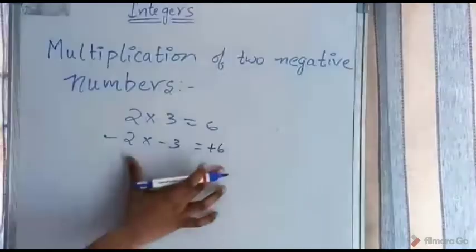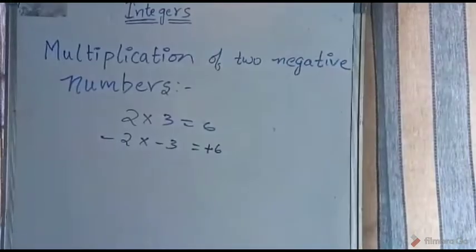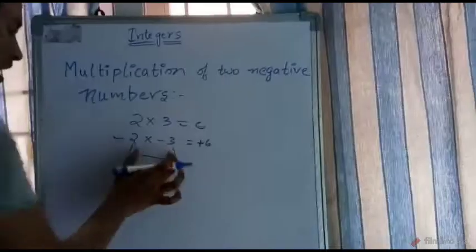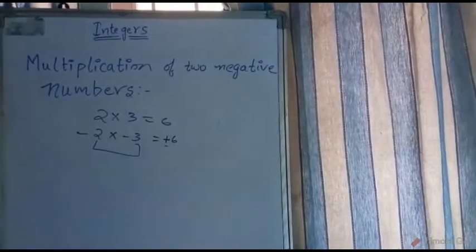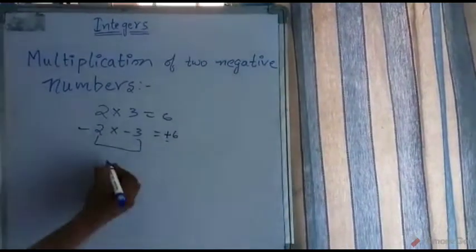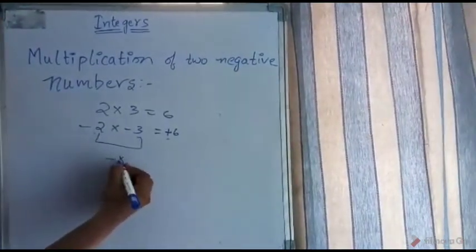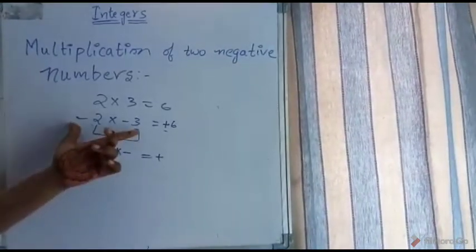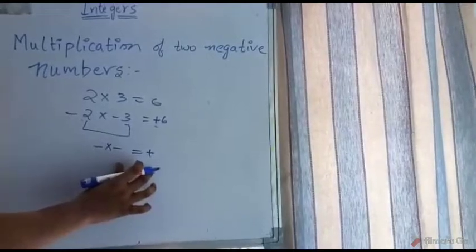Wow, this is a surprise, right? 2 into 3 equals 6, and minus 2 into minus 3 equals 6. How is it possible? As we learned in class 6, minus into minus equals plus. So the product of any two negative numbers is a positive number.